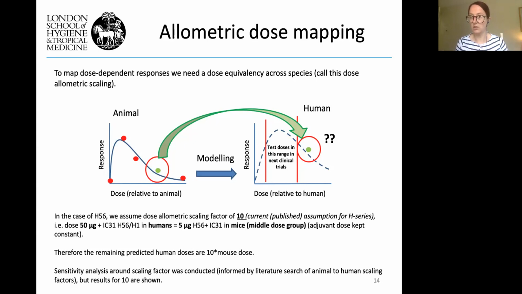Again, adjuvant dose was kept constant here. Therefore, what we can say is that the remaining predicted human doses that we don't have data on are just 10 times the mouse dose for this particular case, because the model was actually quite simple when we calibrated it. But when we did this work, we did a sensitivity analysis around the scaling factor, informed by a literature search, but we're just showing the results for the scaling factor of 10 here.